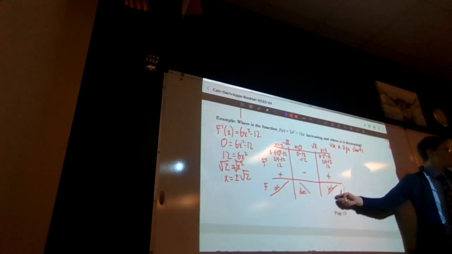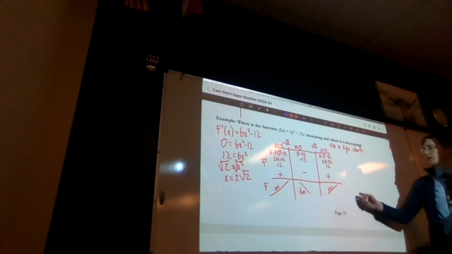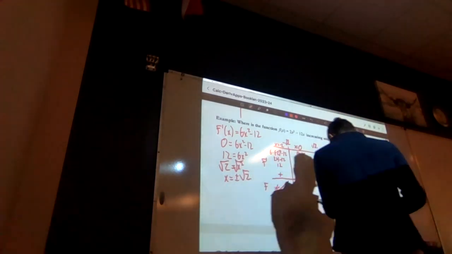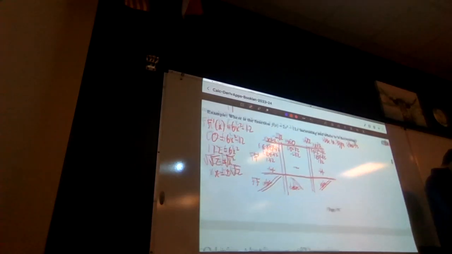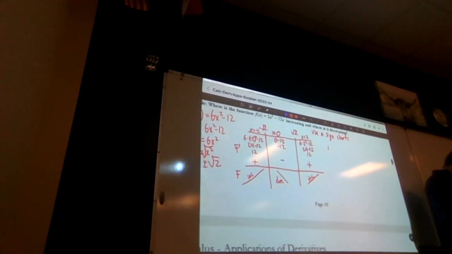And also, we just found all the maximums and minimums on this graph too, which is kind of nice. So, when are we increasing and decreasing? Well, we are increasing from negative infinity, all the way to negative root 2, good. Then I am also going to be increasing from root 2 to infinity. Then I'm going to be decreasing from negative root 2 to root 2.